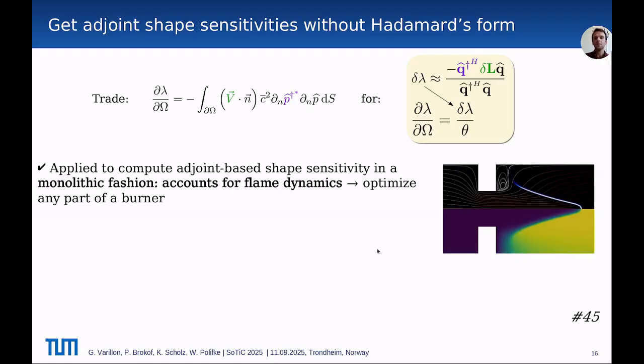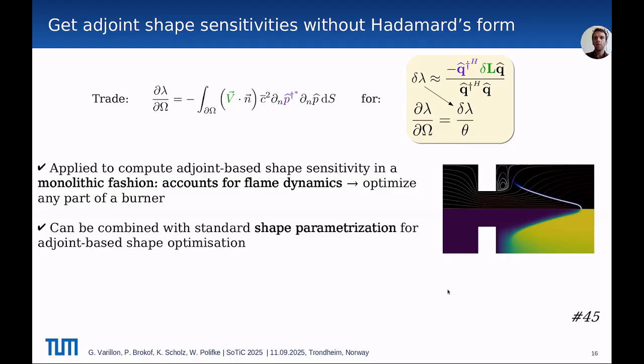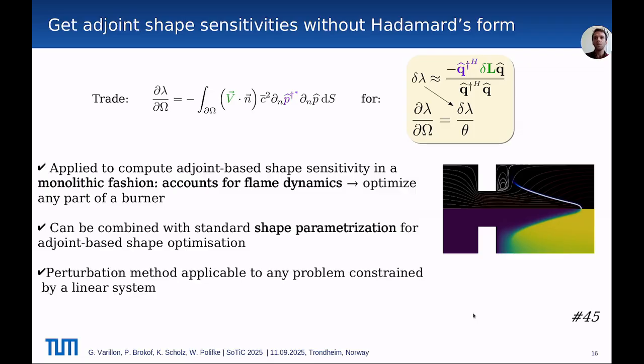This method was applied to the linearized reactive flow equations, LRF, and in that way we consistently account for changes in the flame dynamics in the sensitivity. Therefore, the method can be applied to optimize any part of a burner. The shape sensitivities can be combined with any shape parameterization and standard gradient-based algorithm for shape optimization. And in a broader view, the perturbation method can be applied to any adjoint-based optimization problem constrained by a linear system.